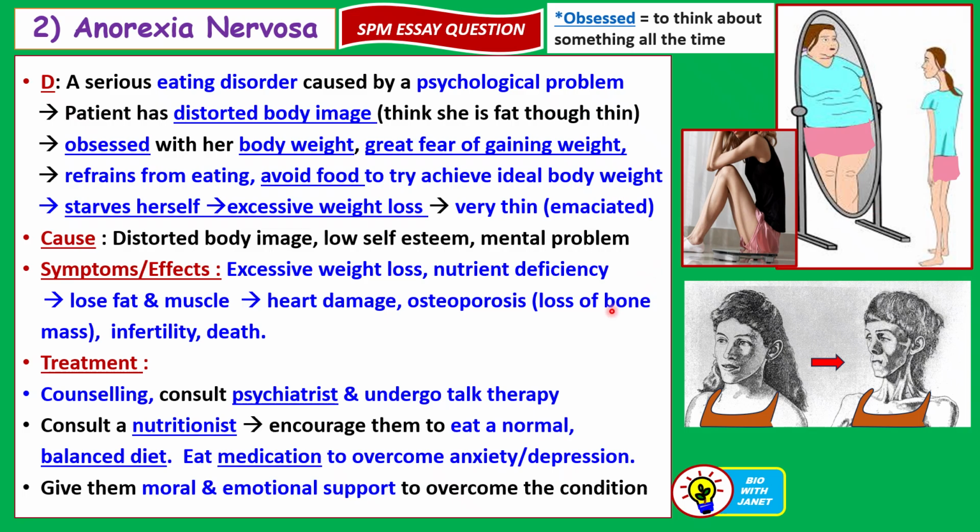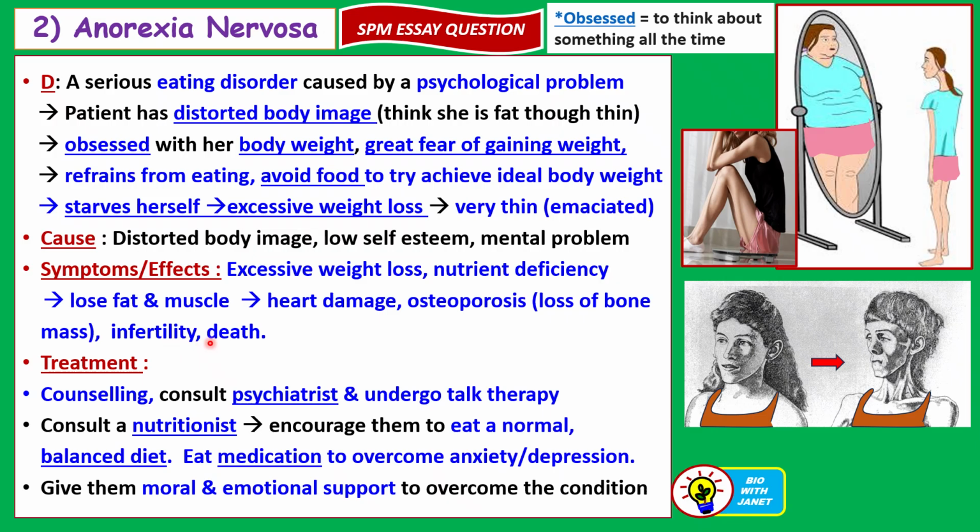Symptoms and effects: excessive weight loss until they become very skinny, nutrient deficiency because they are not eating enough food, okay, so they may lack calcium in the diet, and this can lead to osteoporosis or loss of bone mass, okay. And if they also don't take enough protein, then they will lose the fat and muscle. And this can cause damage to the heart, because the heart is a muscle. Infertility, that means no ability to bear children.